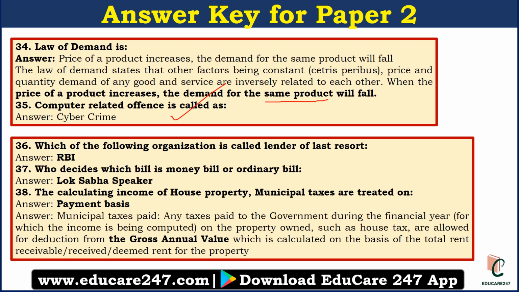Now the question number 36. Which of the following organization is called lender of last resort? That is RBI. Very obvious question. Question number 37. Who decides which bill is money bill or ordinary bill? So it is Lok Sabha Speaker who decides which bill is money bill or which bill is ordinary bill.